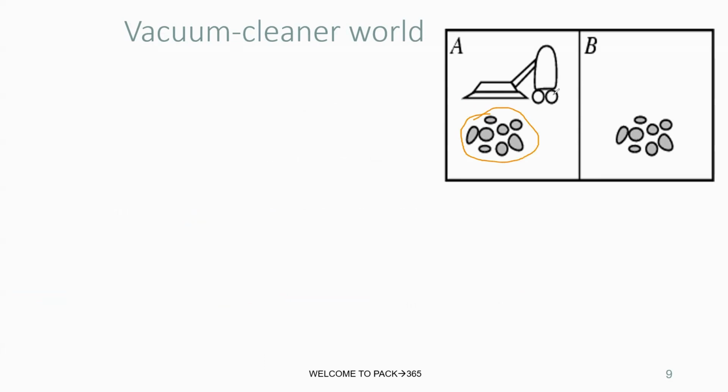The sensor in picture A detected the dirt. In picture B, the agent does not detect any dirt. So the goal is that the agent must clean the dirt.